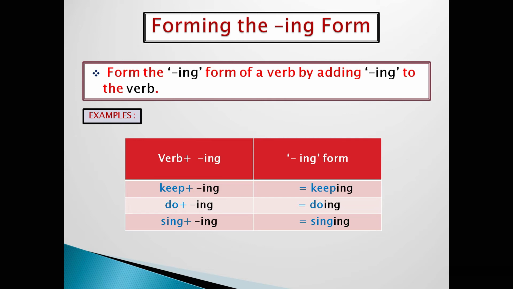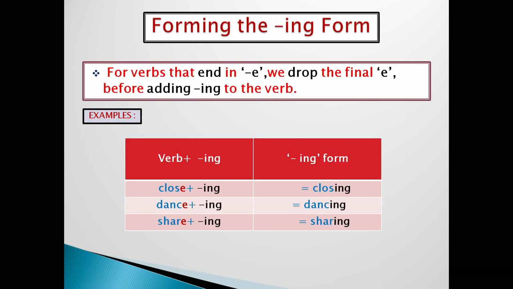Examples. First example is keep plus ing is equal to keeping. Do plus ing is equal to doing. Sing plus ing is equal to singing. Now, in these examples, you can see after adding ing, verbs are changing. Like keeping, doing, singing.